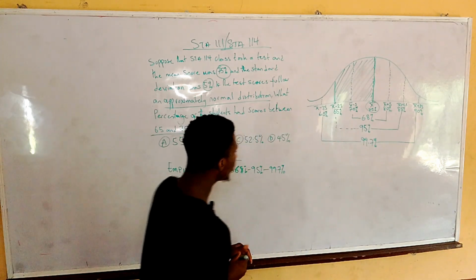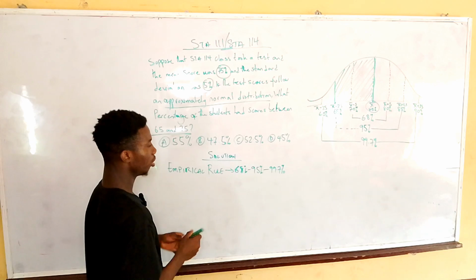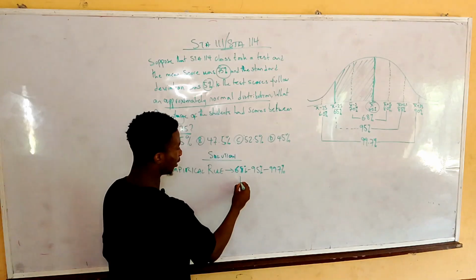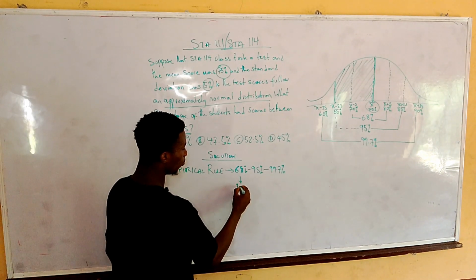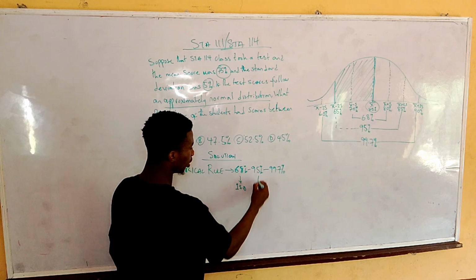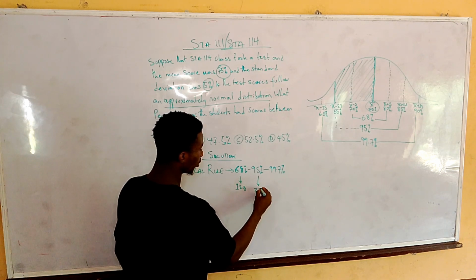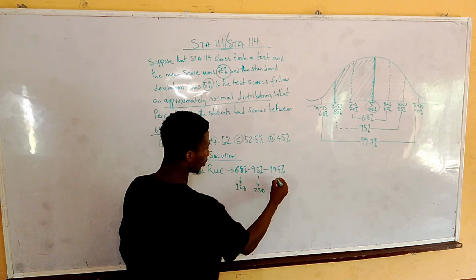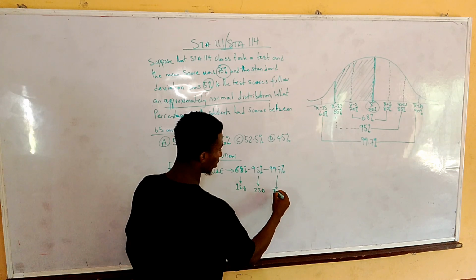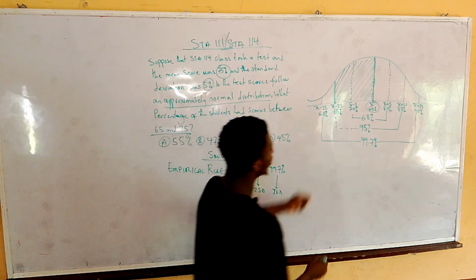Okay, from the empirical rule, we are not given this directly, because 68% is for one standard deviation, 95% is for two standard deviations, 99.7% is for three standard deviations.